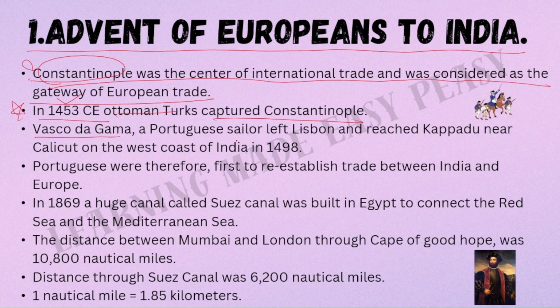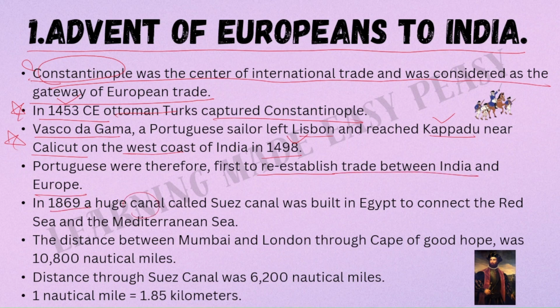Vasco da Gama, a Portuguese sailor, left Lisbon and reached Kappadu near Calicut on the west coast of India in 1498 CE. This is also very important. Please remember the year and the actual place where he reached. That was Kappadu. Portuguese were therefore the first to re-establish trade between India and Europe.